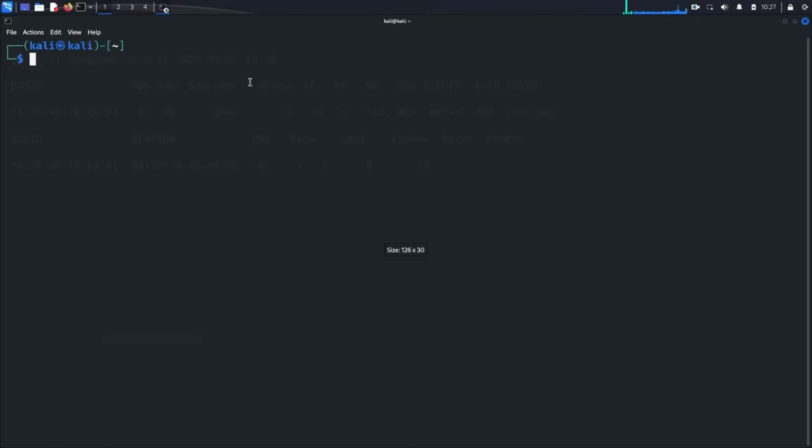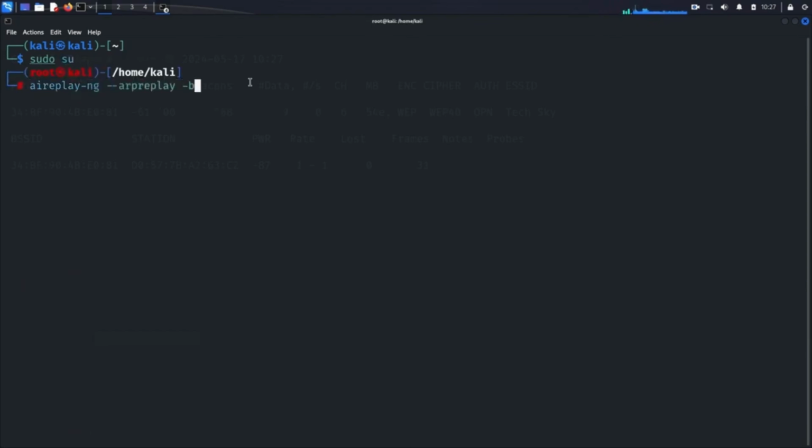In the previous steps, we switched our wireless interface to monitor mode and performed a fake authentication attack. Now it's time to perform the replay attack. This is the exciting part where we'll generate and capture packets to eventually crack the WEP key. To begin the replay attack, open your terminal and run the following command, aireplay-ng --arpreplay, which specifies the